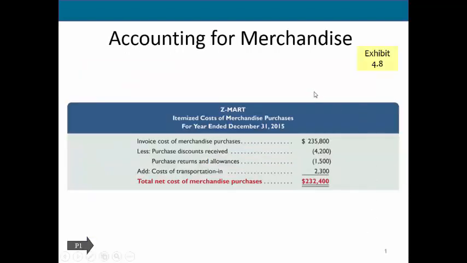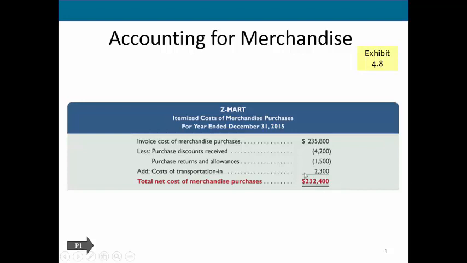So here we just have a basic example of a schedule of merchandise purchases. You'll see here this is the full cost of the merchandise we purchased. We'll then show a reduction for any discounts that we received and any returns or allowances that we received. You'll increase the cost of that merchandise for any transportation that you paid because you had purchased goods that were FOB shipping point. Therefore, you as the purchaser owned them while they were in transit, so you paid the freight. Therefore, they are part of your merchandise cost.